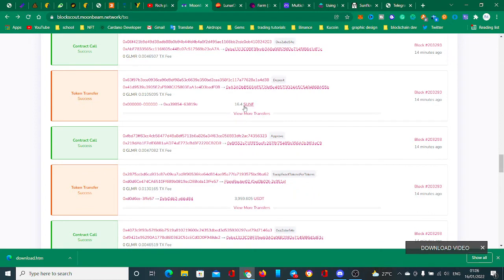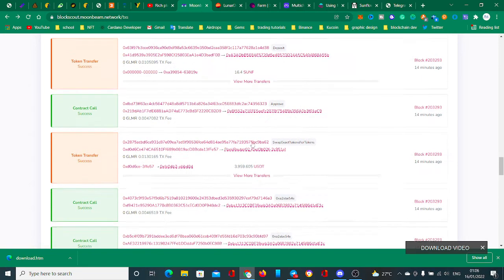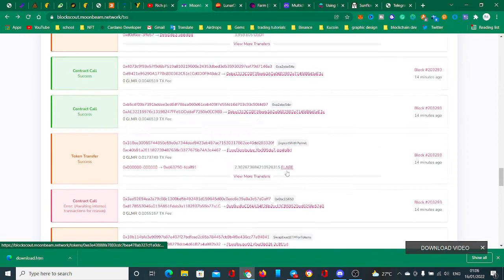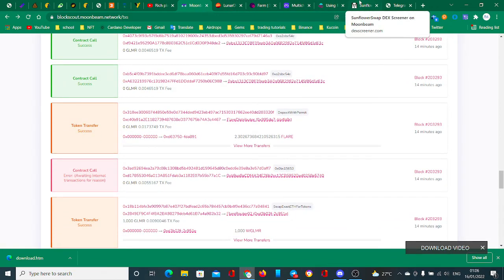You see that Sunshine is here. You see this is Sunshine Flower. This is the Sunflower token symbol, and if you check it again, you see another one that's transferring to it. This is Flora. So let's check out from Flora, it was from here too.